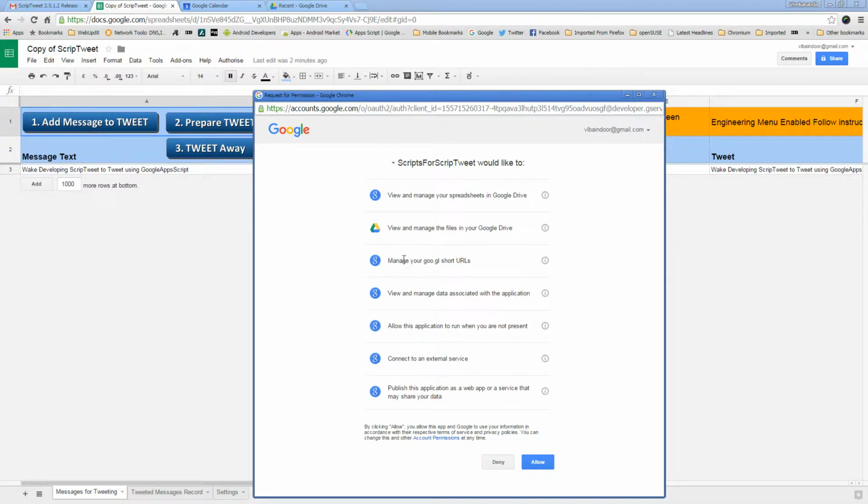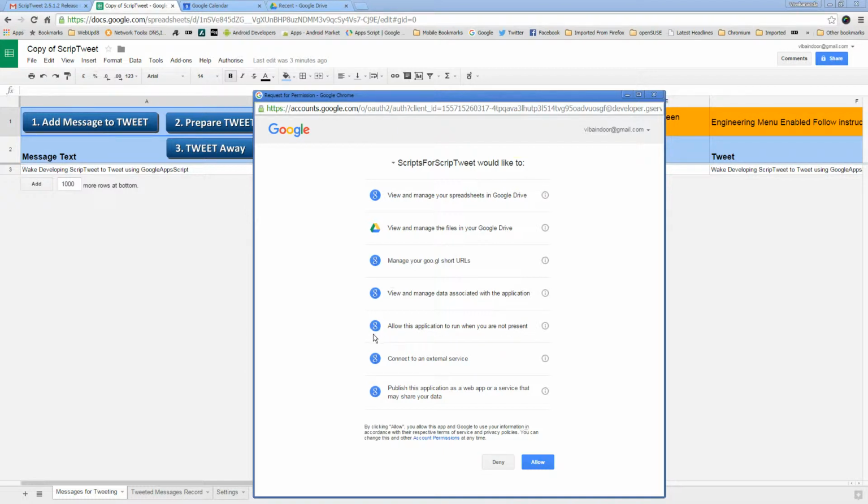And the tool is going to manage Google URL shortener tool. So that's what it is saying. This tool would be able to view and manage data associated with the application. Yes, understandable. And allow this application to run when you are not present.